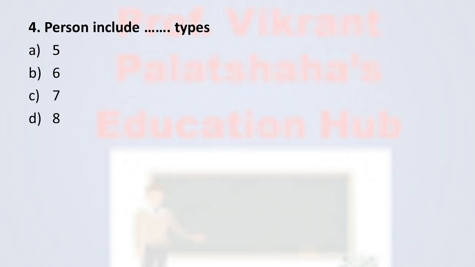Next, question number 4. Person includes dash types. Option A 5, option B 6, option C 7 and option D 8. And the correct option is option C, 7. There are 7 types of person.